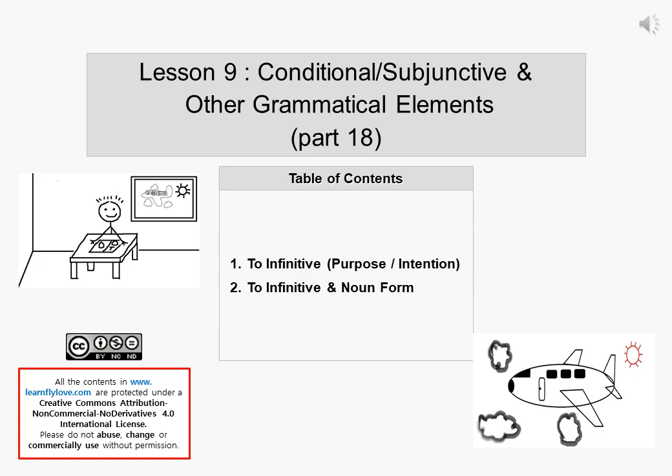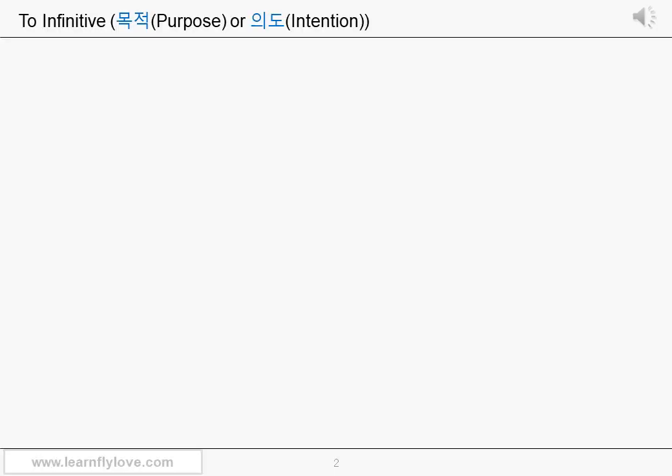안녕하세요. You're going to learn how to express to infinitive in Korean in this video. Let's go! Let's learn how to express to infinitive in Korean.